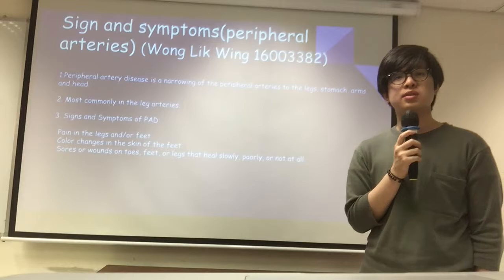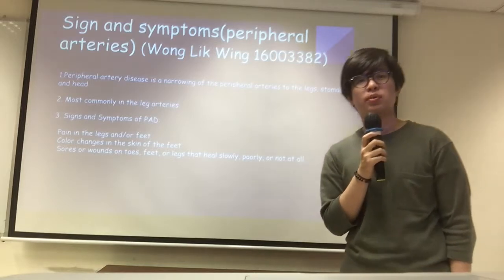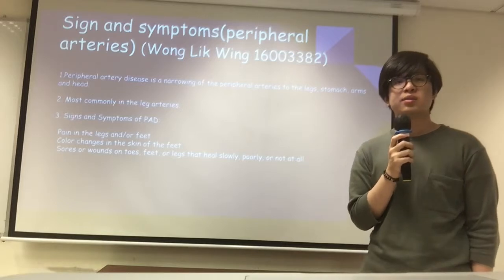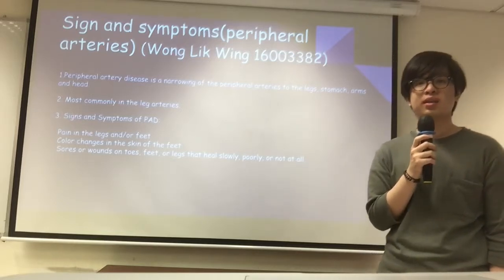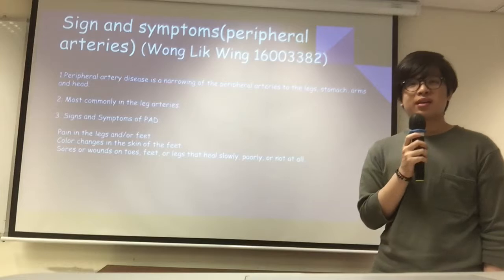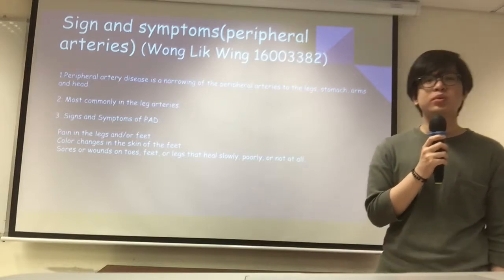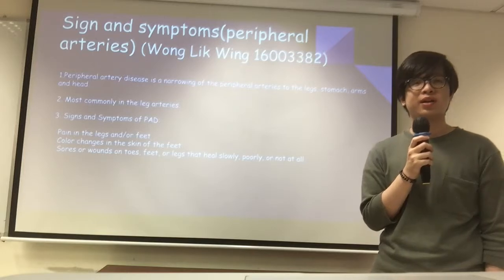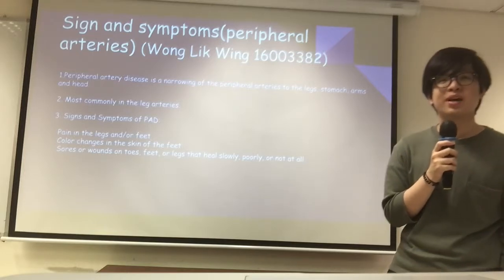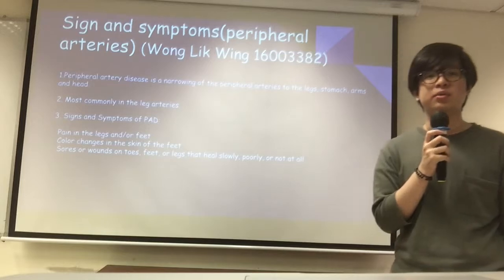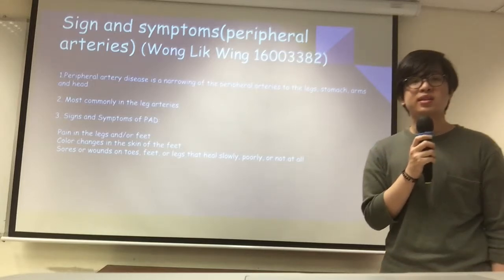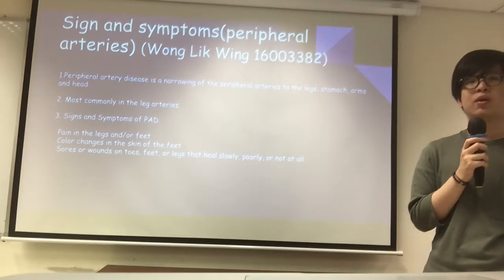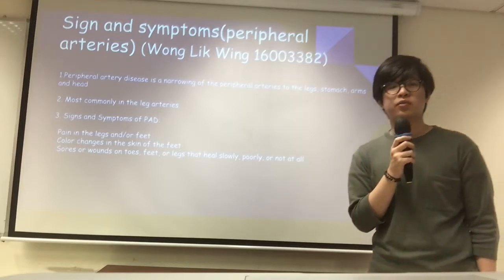Peripheral artery disease is the narrowing of the peripheral arteries to the leg, stomach, arm, and head. It's most common in the leg arteries, and when plaque builds up in the body's arteries, the condition is called atherosclerosis. Over time, plaque can harden and narrow the arteries. This limits the flow of oxygen-rich blood to your organs and other parts of your body.